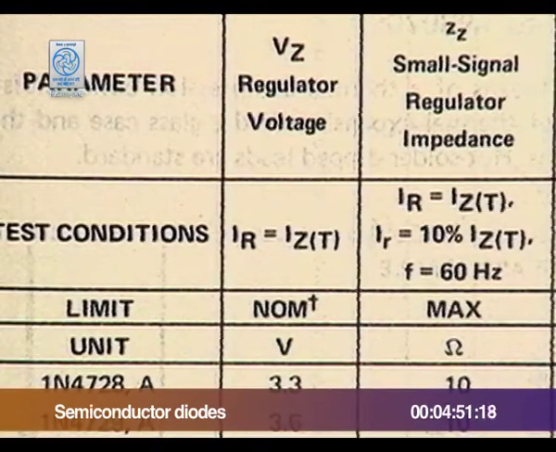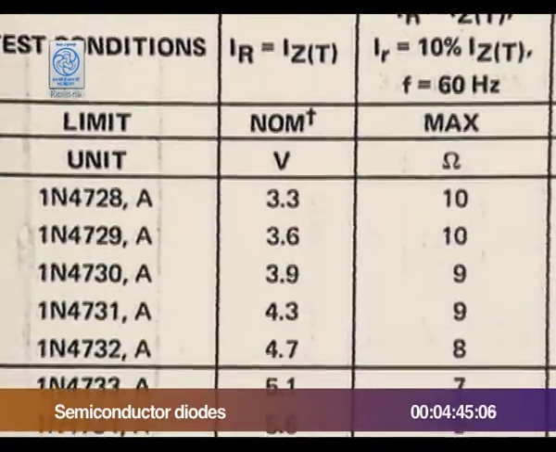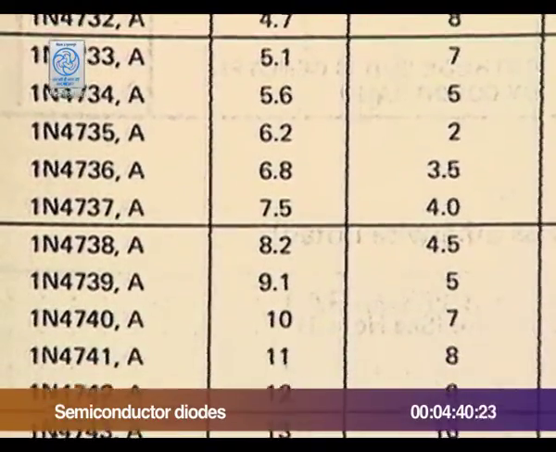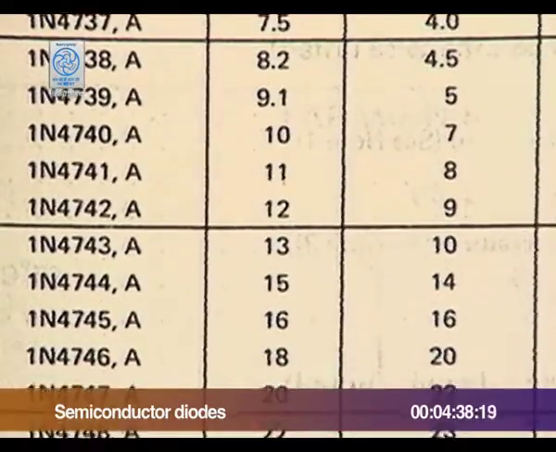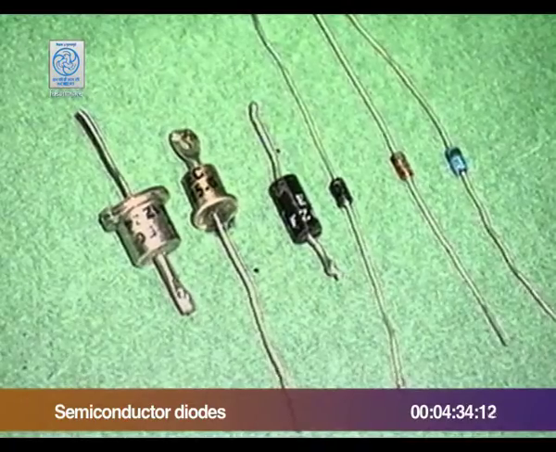Zener diodes are available for different Zener voltages and different current ratings.